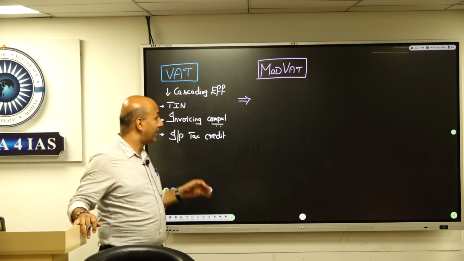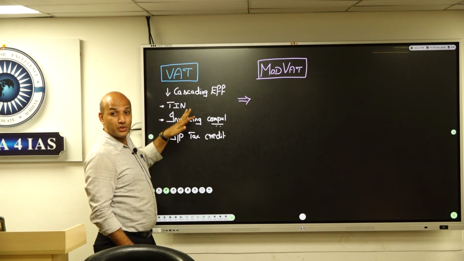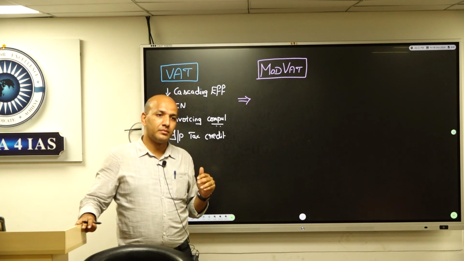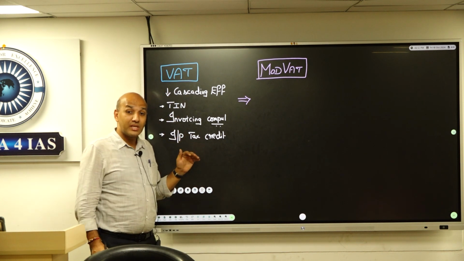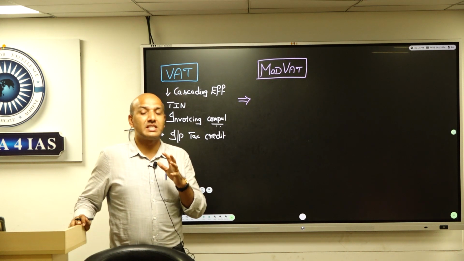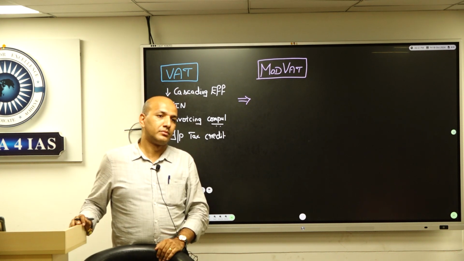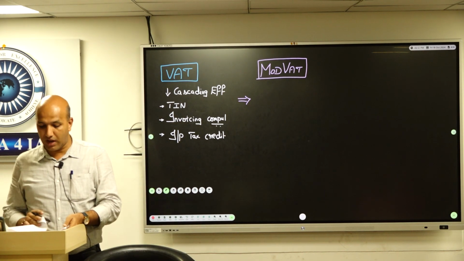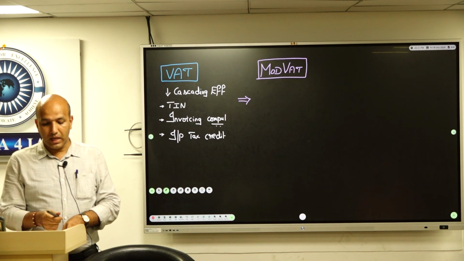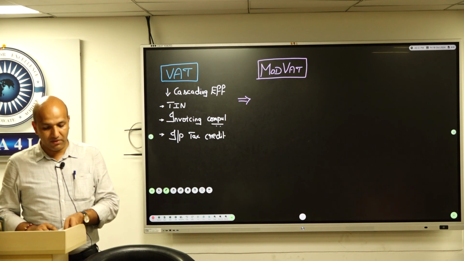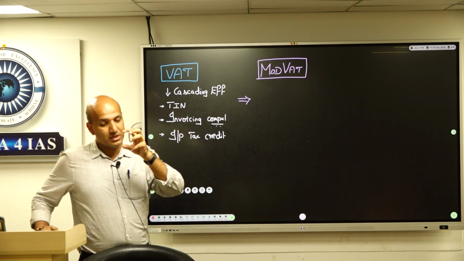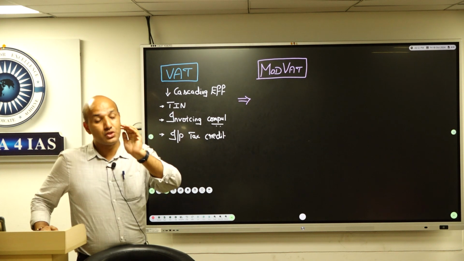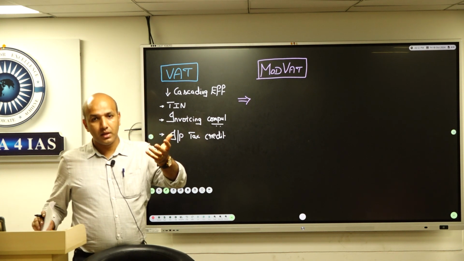Here, whatever impacts and issues there were, we try to modify those issues, right? Further decreasing the cascading effect. Where there were issues in input tax rate, how can those issues be rectified, what changes can be brought about, that was also introduced, right? To be specific, the idea of excise duty specific to manufacturing, and sales in terms of VAT, all this was creating trouble. So those changes were brought about. It did not include the idea of service tax. So mod VAT improvised.